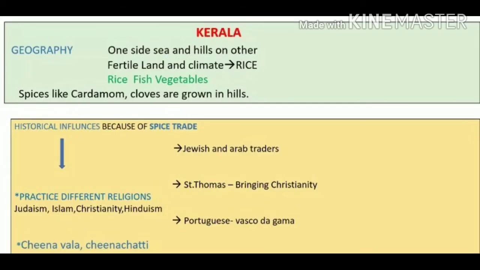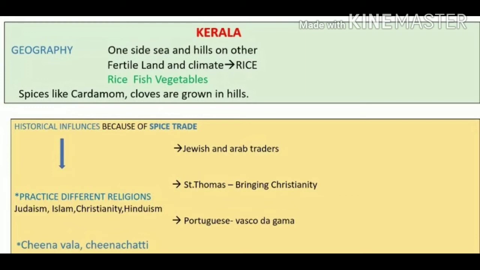Now we can see the historical and geographical factors of Kerala. On one side Kerala is covered with sea and on the other side with hills. So it has both fertile land and a good climate, which produce rice, fish and vegetables, and spices like cardamom and cloves are grown in the hills.